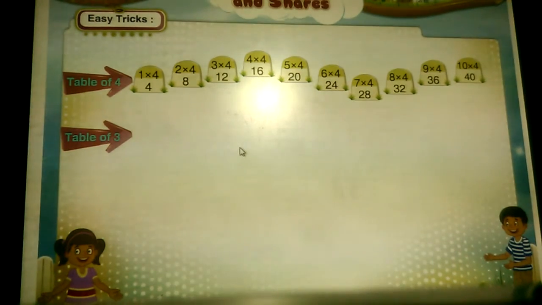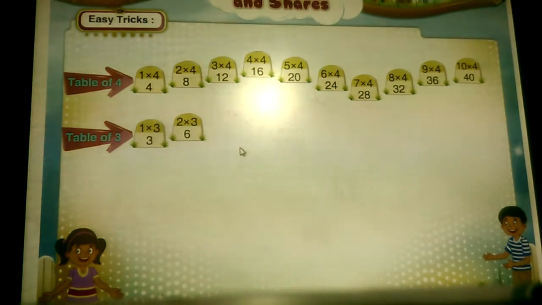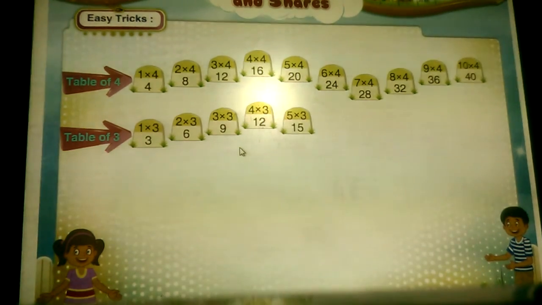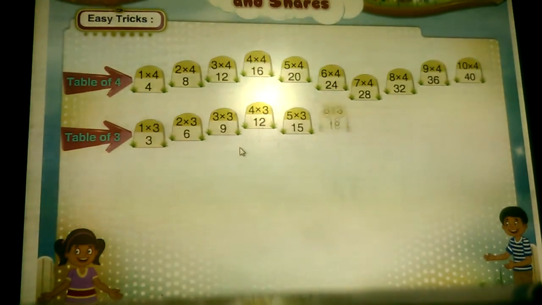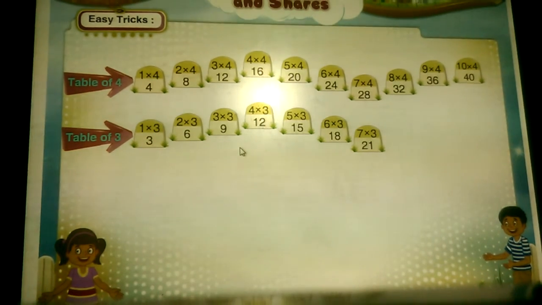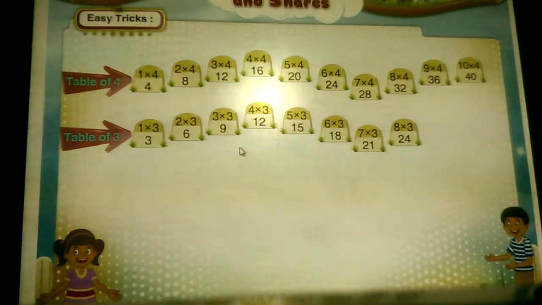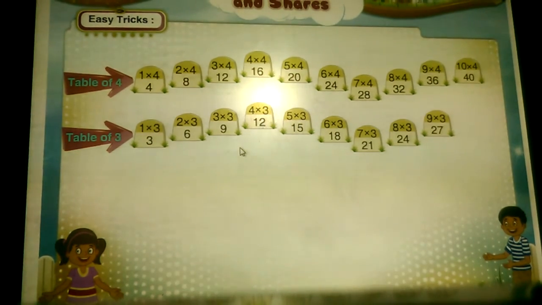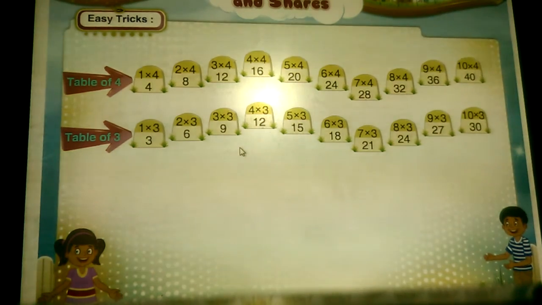The table of 3 is 1 three is 3, 2 threes are 6, 3 threes are 9, 4 threes are 12, 5 threes are 15, 6 threes are 18, 7 threes are 21, 8 threes are 24, 9 threes are 27, 10 threes are 30.